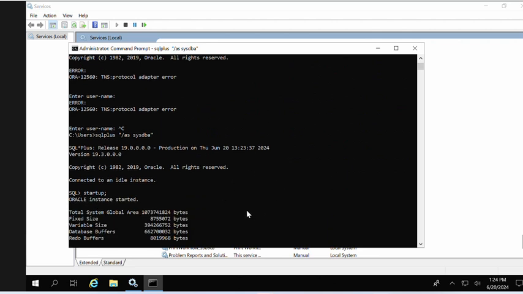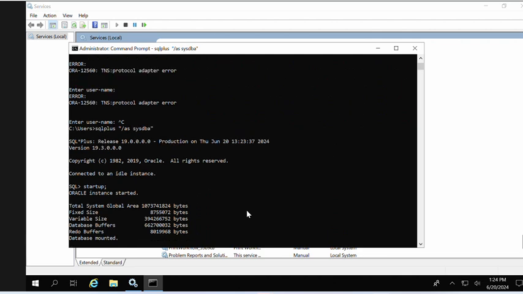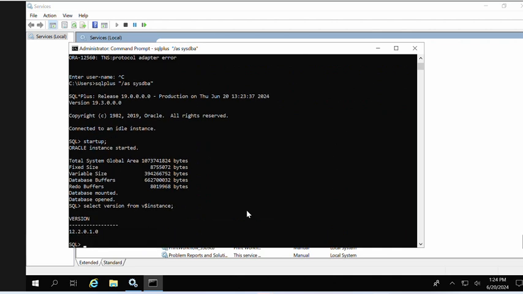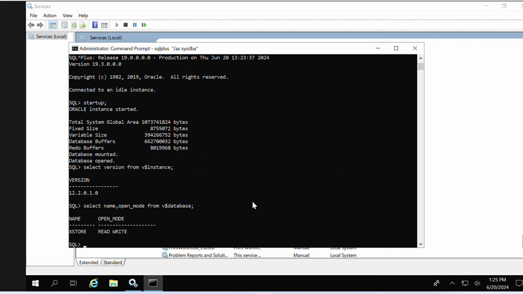Yeah, now the database is coming up, a 12c database. Let me check the version: select version from v$instance. Yeah, it's a 12c database. Select name, open_mode from v$database. Now we'll see, yeah, the database is up and running.